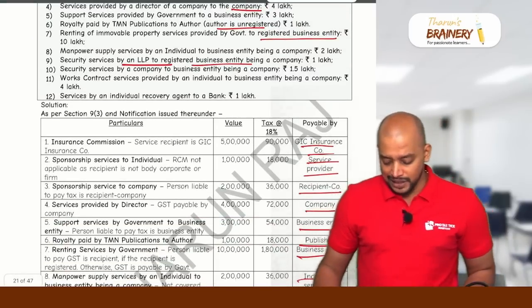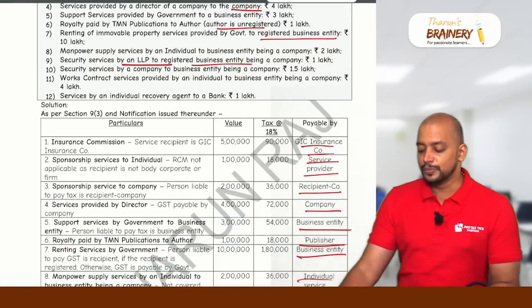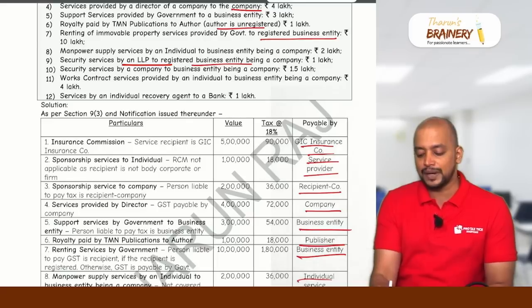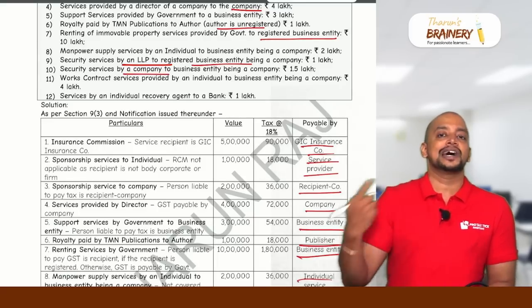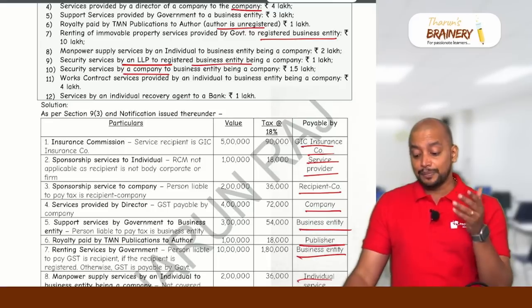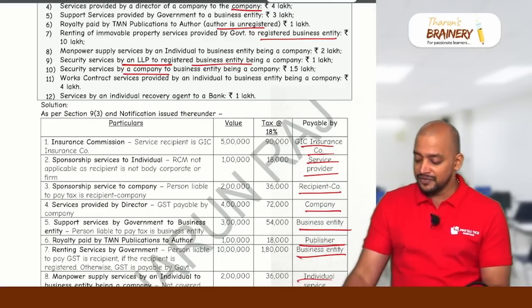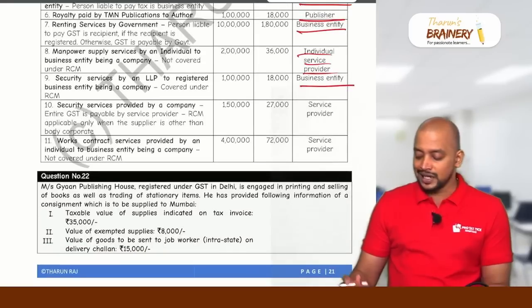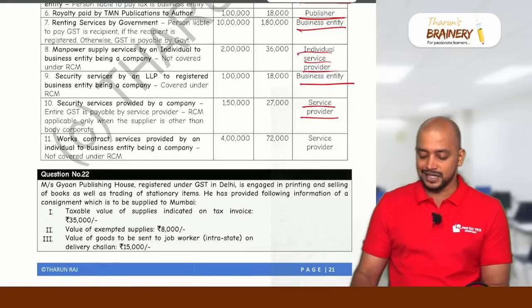Then, security services by a company to a business entity being a company. The supplier should be other than body corporate, then only RCM will come. But here the supplier is a body corporate, so RCM will not come, it is FCM. So in the 10th case, the service provider will pay GST.